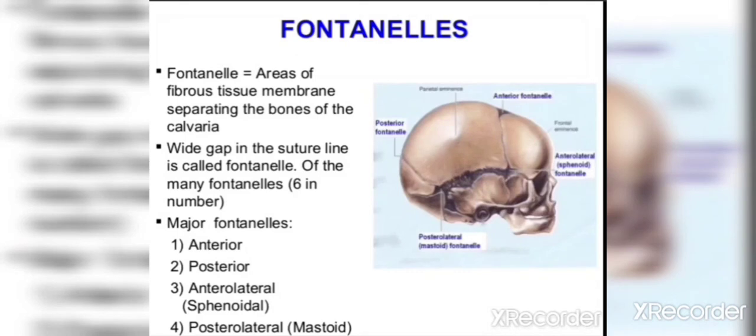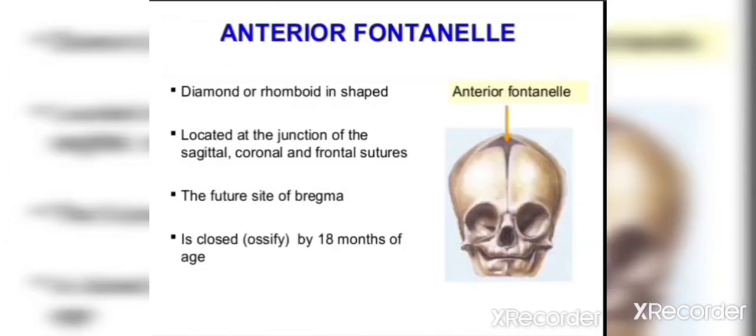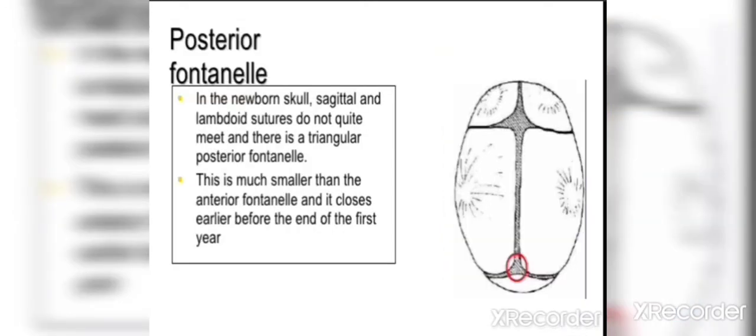Now these are fontanelles. These are the areas of fibrous tissue membrane separating the bones of the calvaria, and these are the wide gaps in the sutural lines. There are 6 main fontanelles, anterior, posterior, 2 anterolateral and 2 posterolateral fontanelles, found in the fetal skull. Of them, the largest is the anterior fontanelle. It is diamond shaped, rhomboid shaped, and it is found at the site of bregma and fuses at the age of 18 months of life.